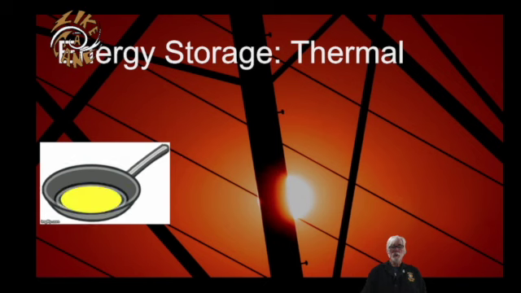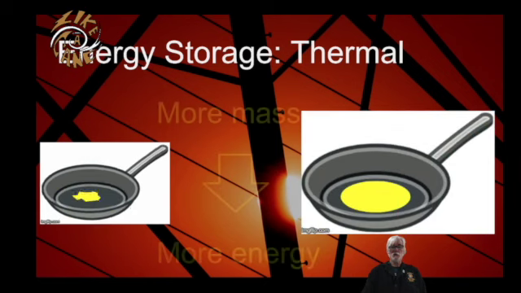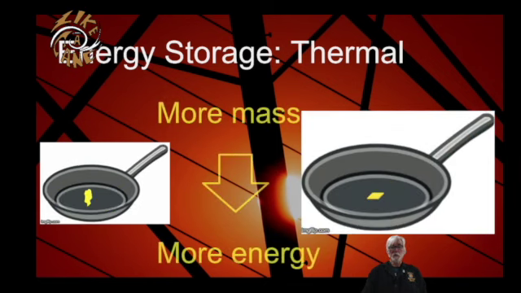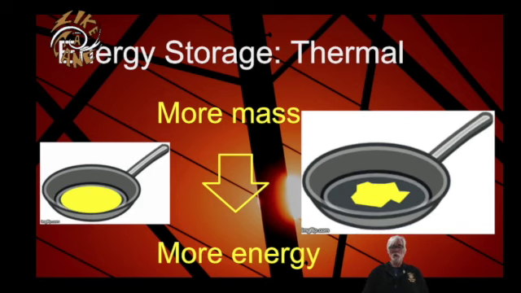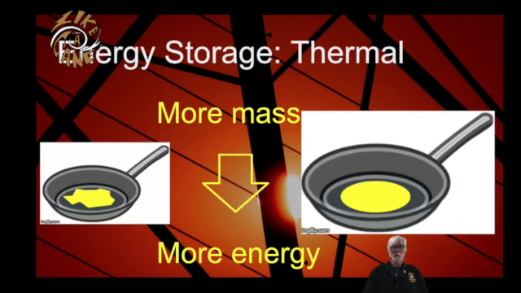If you have two pans that are the same temperature but one is much bigger, the bigger pan will melt the butter faster. So the bigger the object, the more energy is stored as thermal energy. And this is just because even though the particles that make up these two pans are jiggling at the same speed, there's just way more particles in the bigger pan.